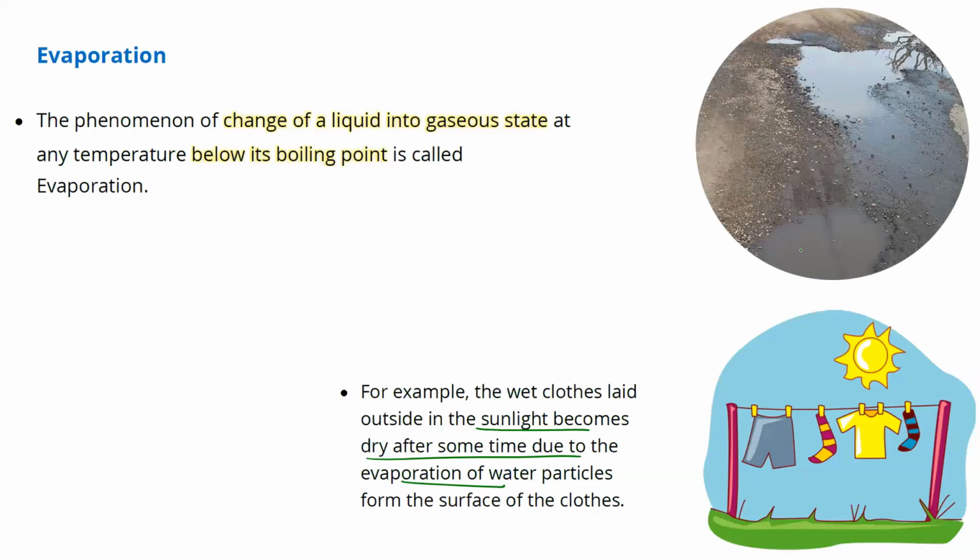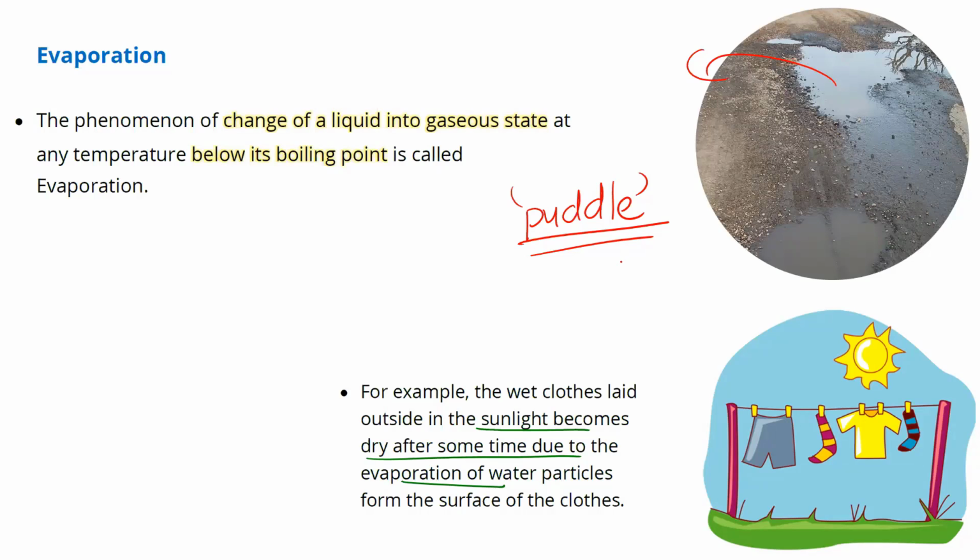Another example is this one. Have you seen, while walking through the road, roaming here and there daily, this, yes or no? What is this called? A stream of water found on roads or in any pit. We call this kind of occurrence of water as what? Puddle. Yeah, it is known as a puddle. And here also, does it remain there forever or will it dry up? Yeah, it will eventually dry up.